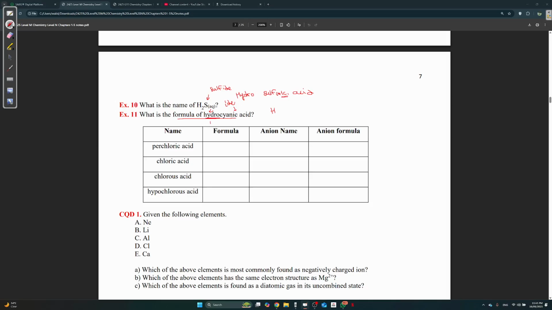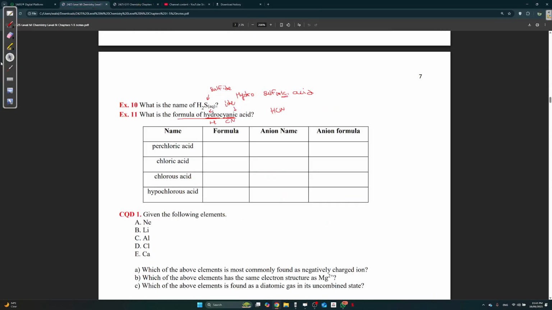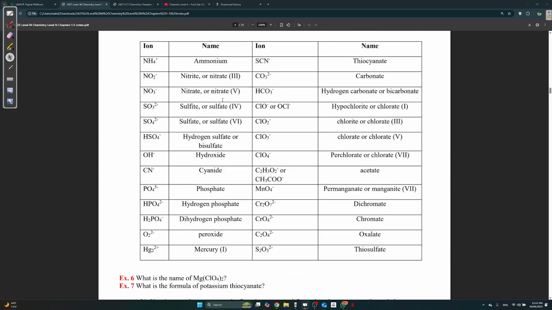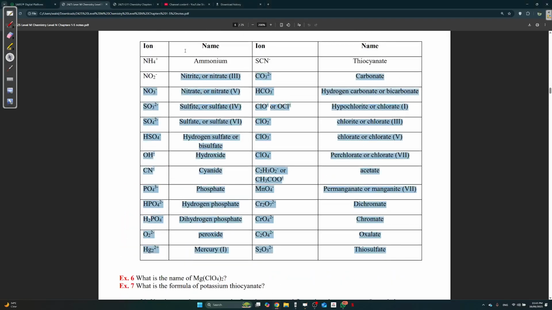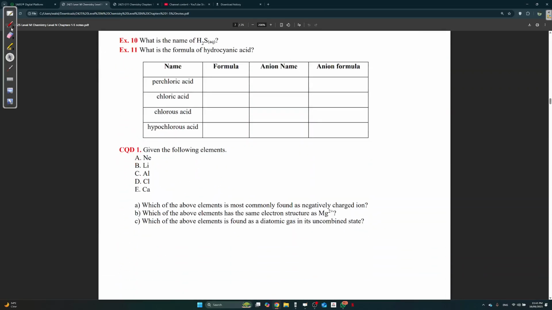Hydro, H, cyanic, and it comes from cyanide, CN. So HCN. Very simple. You just need to have the table memorized. This is extremely important. Okay, so let's do this really quickly.